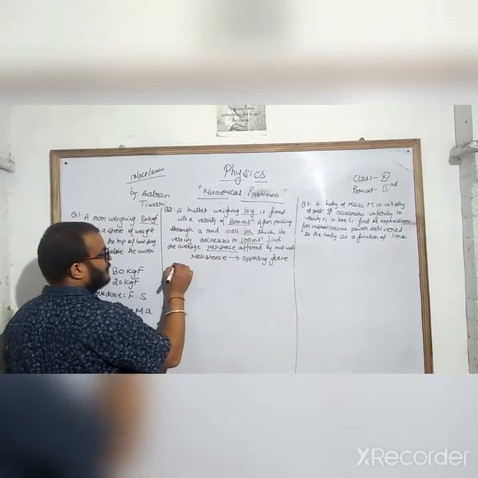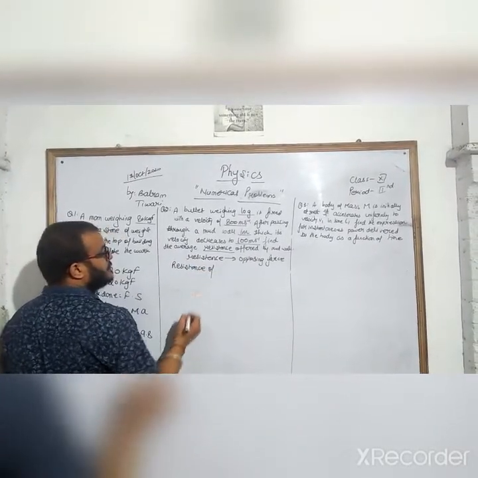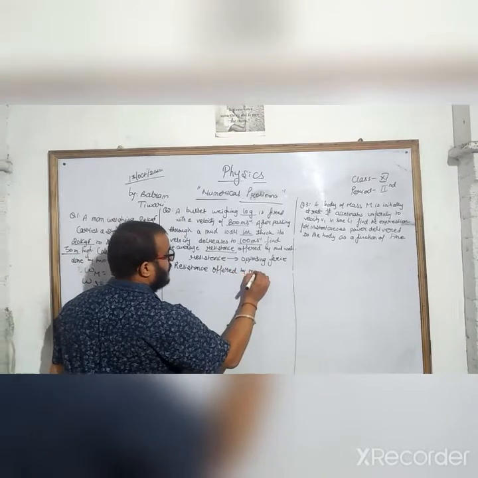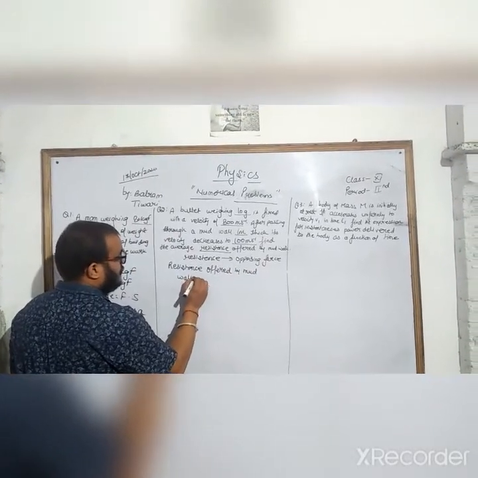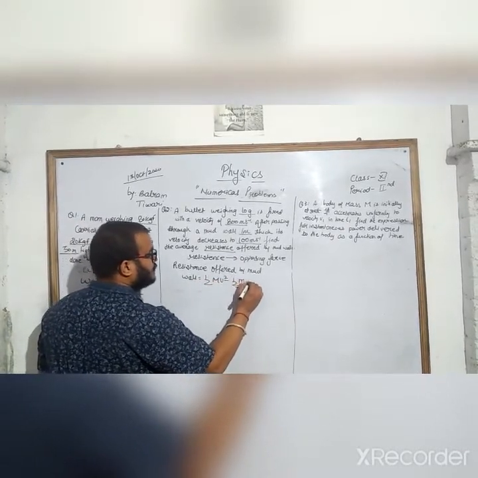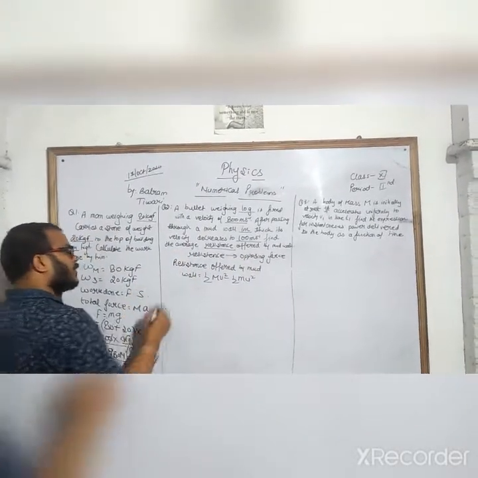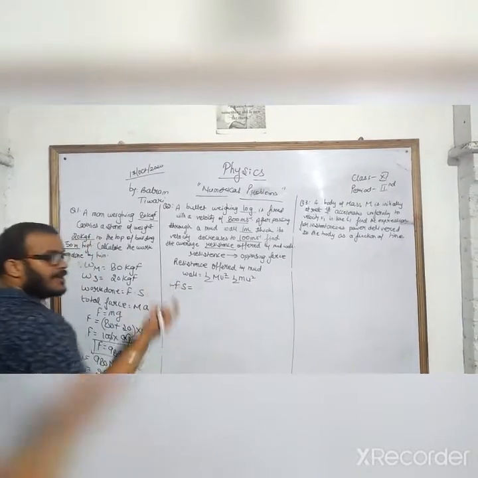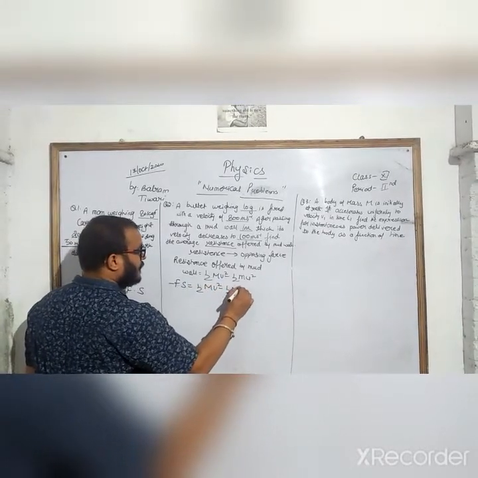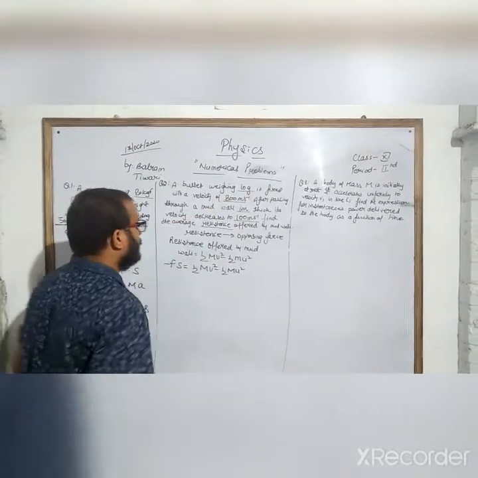So the resistance offered by the mud wall will change the velocity and the energy also. Resistance means opposing. So the negative of work done, F into s, equals half m v square minus half m u square. This is in grams.